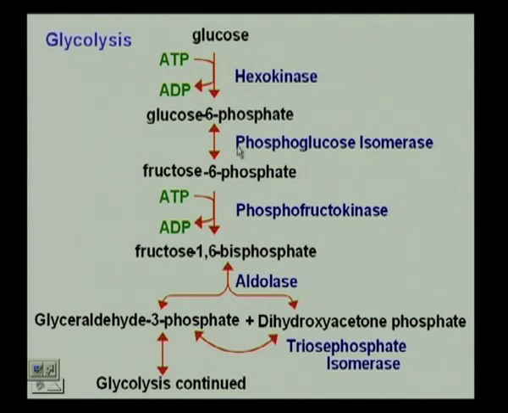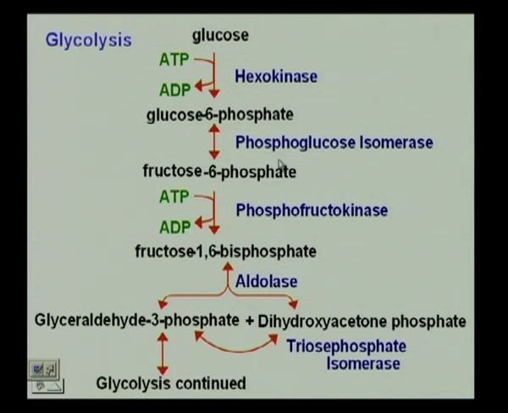Step number 2 was the formation of fructose 6-phosphate from glucose 6-phosphate, which is nothing but an isomerization, where we have an aldose go to a ketose. The enzyme is a phosphoglucose isomerase.